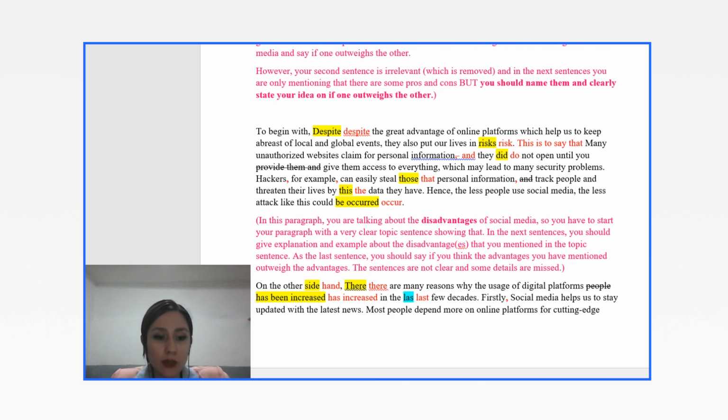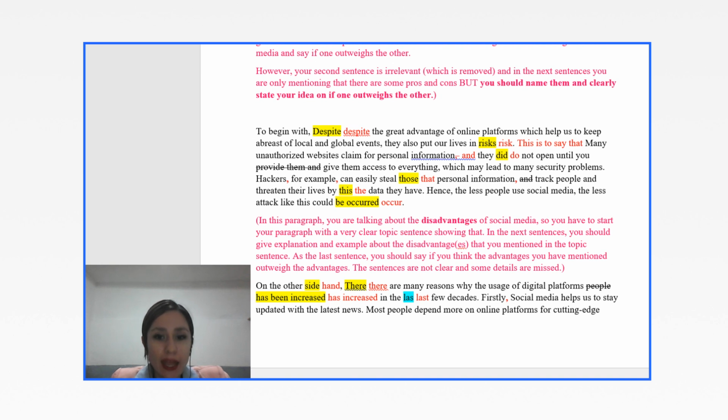You cannot say blah, blah, and blah, blah, and. So, blah, blah, comma, blah, blah, comma. Before the last one, you add and. Personal information, comma, track people, and threaten their lives by the data they have. The data, because we know what data we're talking about.